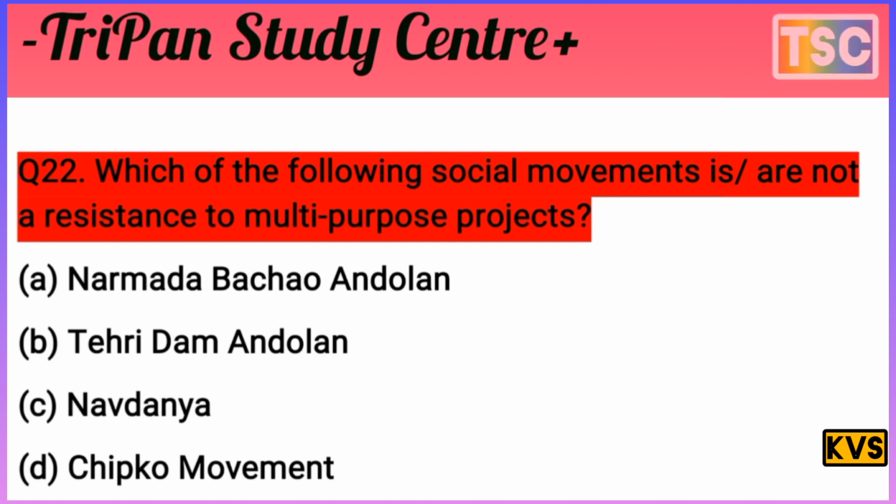Narmada Bachao Andolan is against a multi-purpose project. And Tehri Dam Andolan is against a multi-purpose project. But Navadanya and the Chipko movement, these two social movements, are not a resistance to a multi-purpose project. It means two options are correct here. C and D are correct here. Know that questions ask these types of questions. The answer is C and D, Navadanya and Chipko movement. C and D is the correct answer for this question.